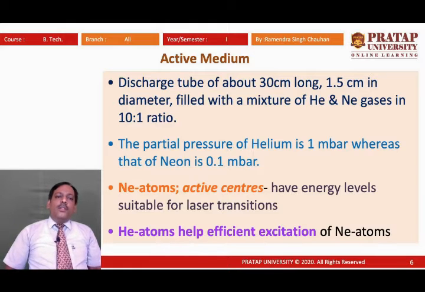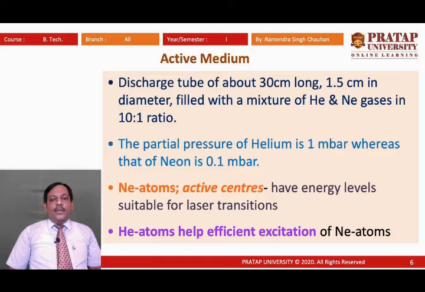Have a relook at the active medium. We are using a 30 centimeter long, 1.5 centimeter diameter tube filled with a mixture of helium and neon gases in a 10:1 ratio. The partial pressure of helium is 1 millibar and the partial pressure of neon is 0.1 millibar inside the tube.